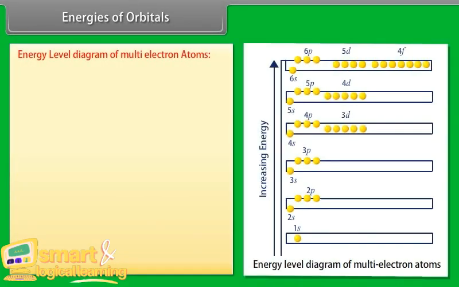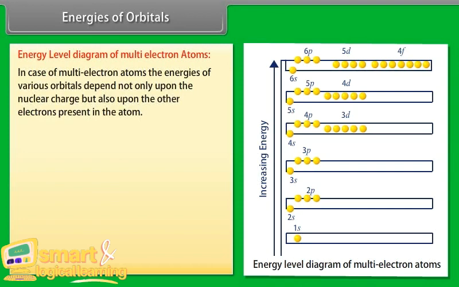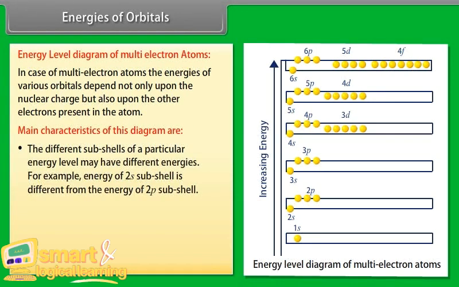Energy level diagram of multi-electron atoms. In the case of multi-electron atoms, the energies of various orbitals depend not only upon the nuclear charge but also upon the other electrons present in the atom. Main characteristics of this diagram are: Number 1, the different subshells of a particular energy level may have different energies. For example, the energy of the 2s subshell is different from the energy of the 2p subshell.